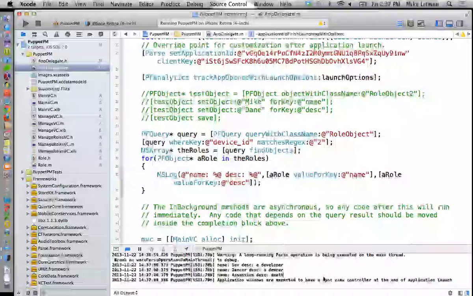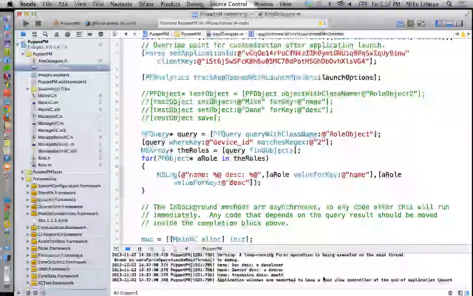So now a copy of the app can uniquely identify itself. So when I launch my Puppet PM, I can pull in the roles that are associated with my app. When Simon launches his copy of Puppet PM, he can get the version of roles that are associated with his app. Okay?